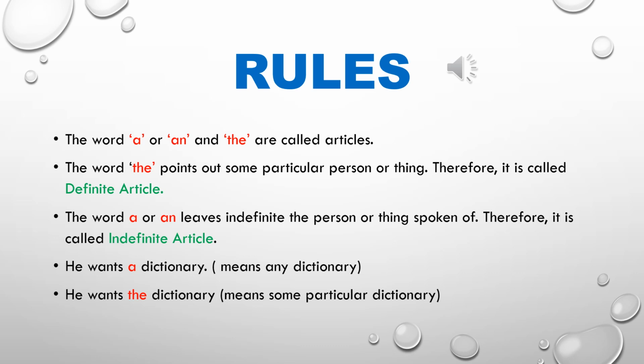He wants a dictionary means any dictionary, because we are using a here. He wants the dictionary means some particular dictionary. Here we are talking about a particular dictionary, so we have used the word the. And in the previous sentence, we are talking about any ordinary dictionary. That's why we have used the article a.